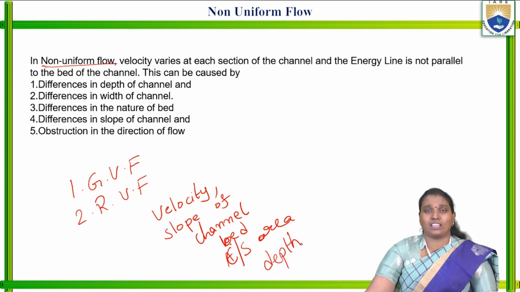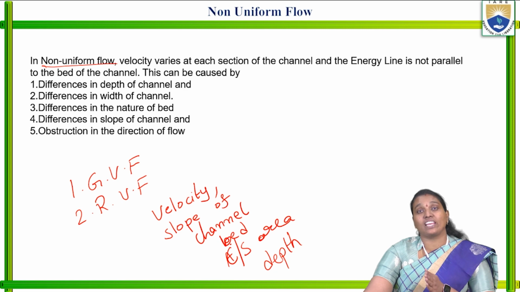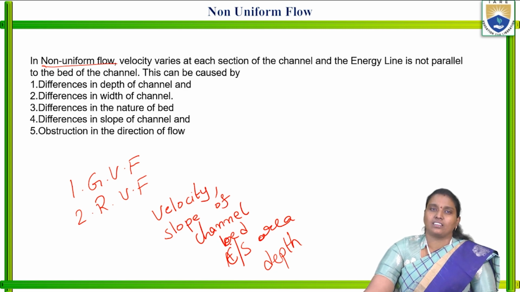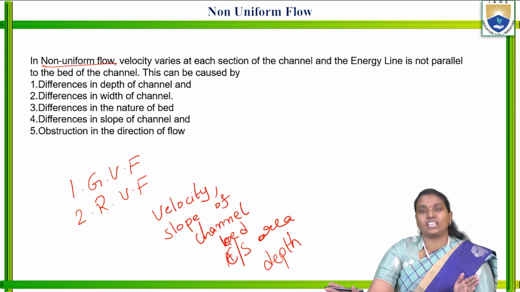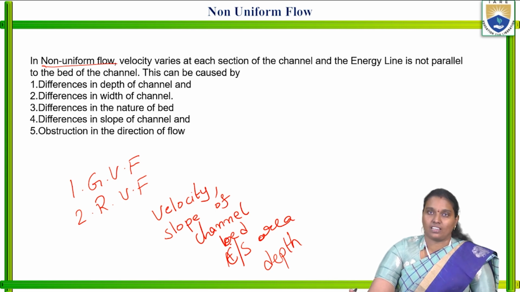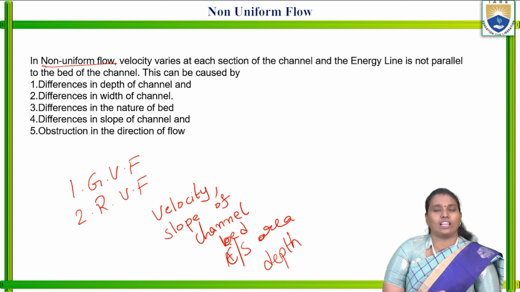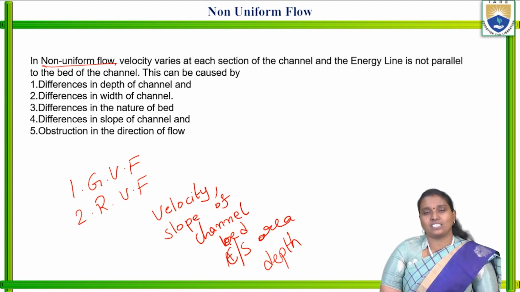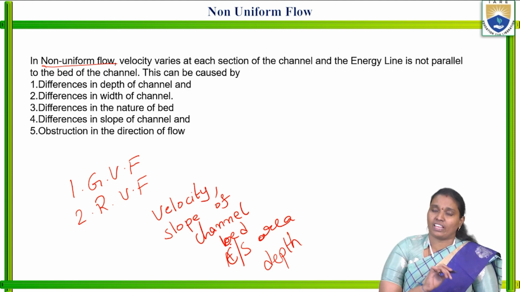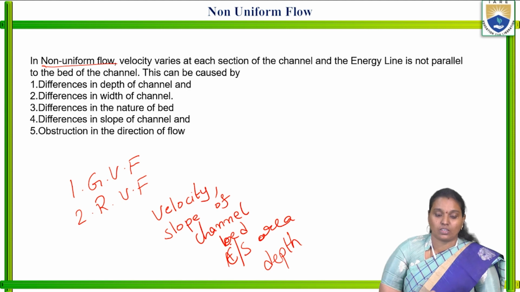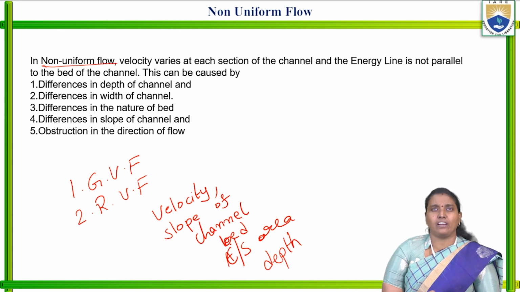That is nothing but the non-uniform flow. In gradually varied flow, the depths change gradually along the length of the channel. In the same short length of the channel, if the variations occur very abruptly, very rapidly, such type of flow is known as rapidly varied flow.